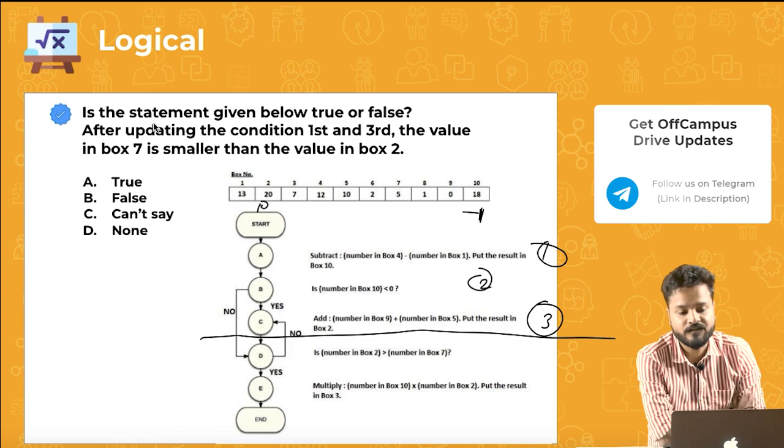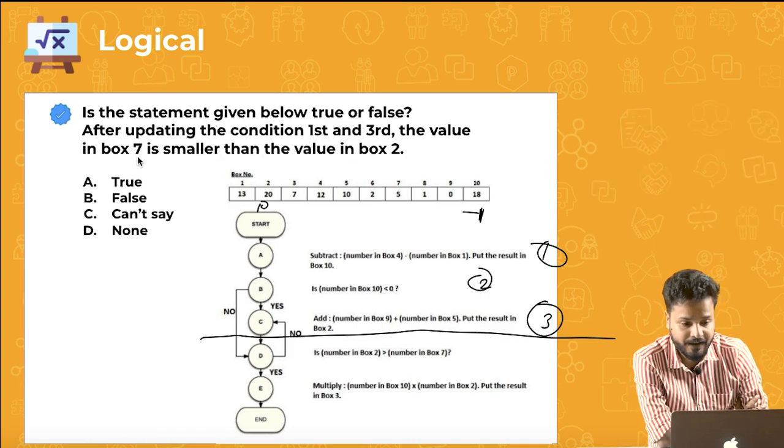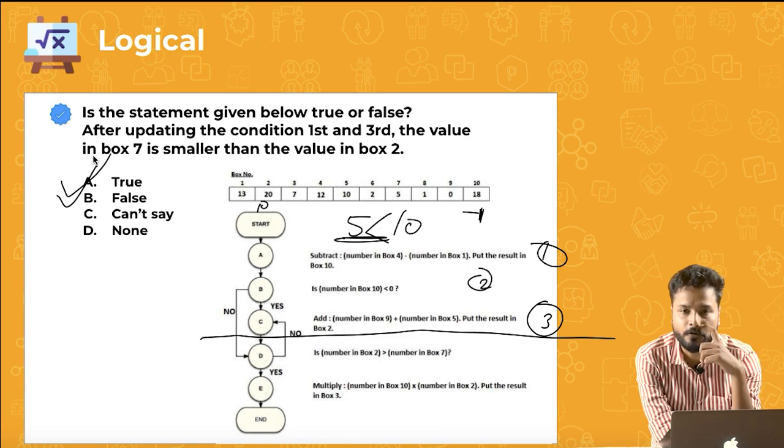Now we have to check. After updating the condition first and third, is the value in box 7 smaller than the value in box 2? The value in box 7 is 5, which is smaller than the value in box 2, that is 10. That is true, right? So the answer is true. Yes. So that is one basic question from flowchart.